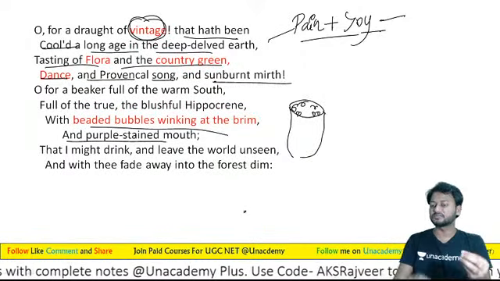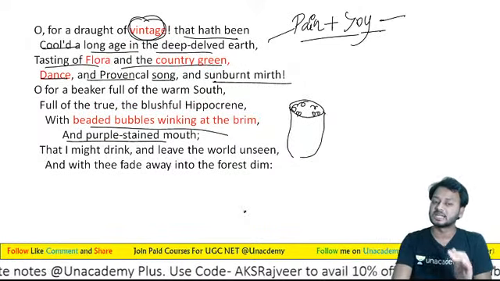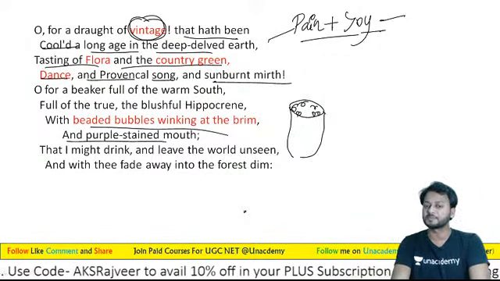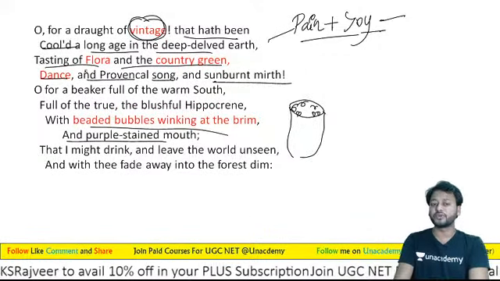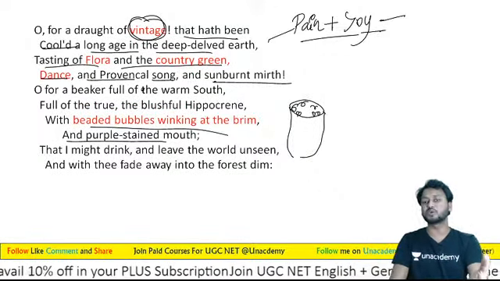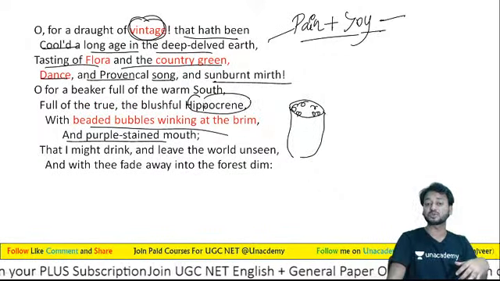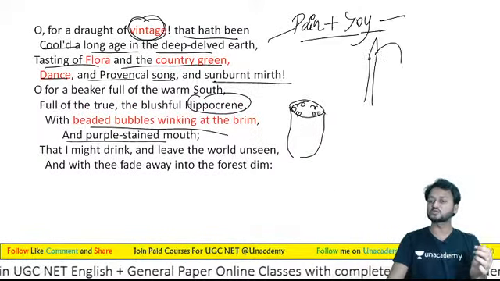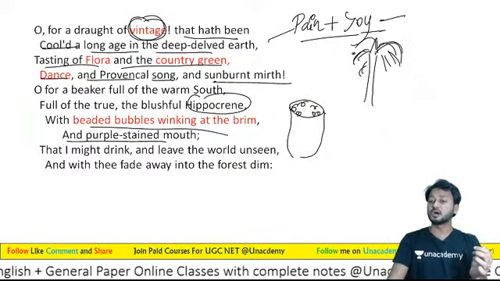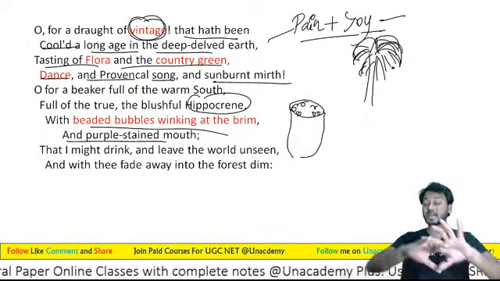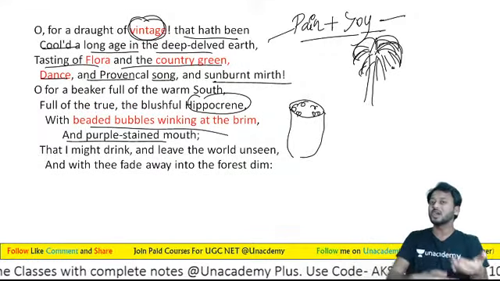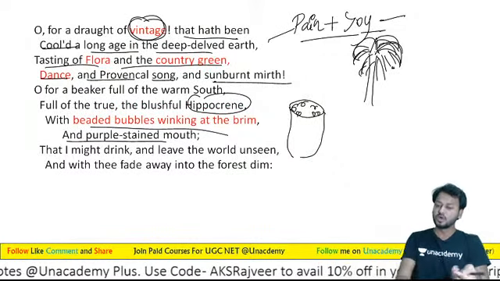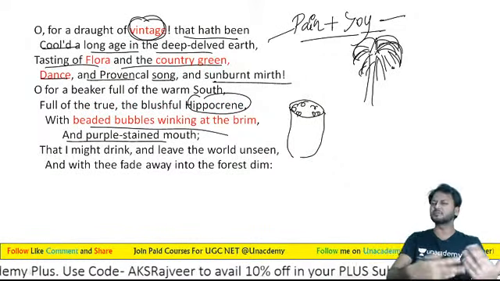With whom? So learners, with the song of the bird, the Nightingale. So this is what, learners, Keats is going to represent with the help of this poem. Learners, when he is saying beaker full of the warm south, he is going to give the example of Hippocrene. So learners, it's a kind of fountain. Learners, आपने fountain में देखा कि fountain जो होता है, वहां पर बहुत सारी shower है, so continuously चलता है, and yes वो उफनता रहता है, ऐसा लगता है कि जैसे overflow हो रहा है. So in the same way he is going to say कि beaker full हो और उस पर जब वाइन डाली जाए तो इसी तरह बिल्कुल कुछ वो हो.